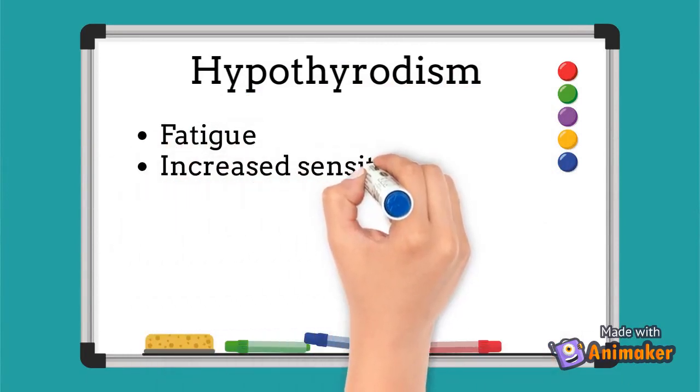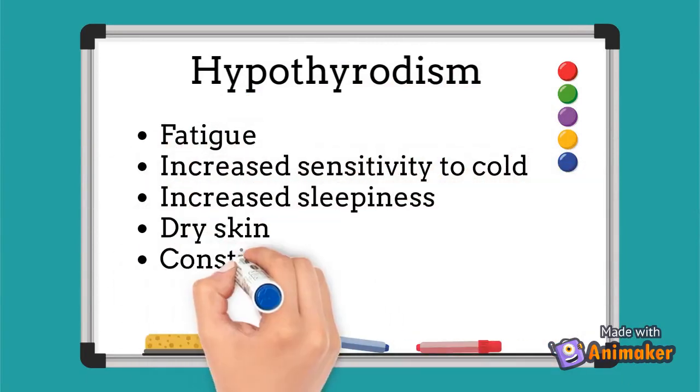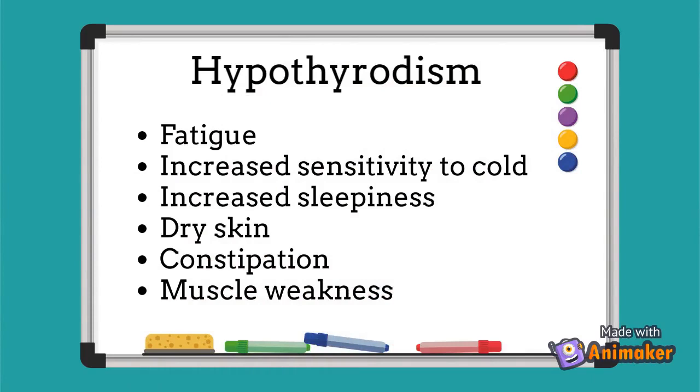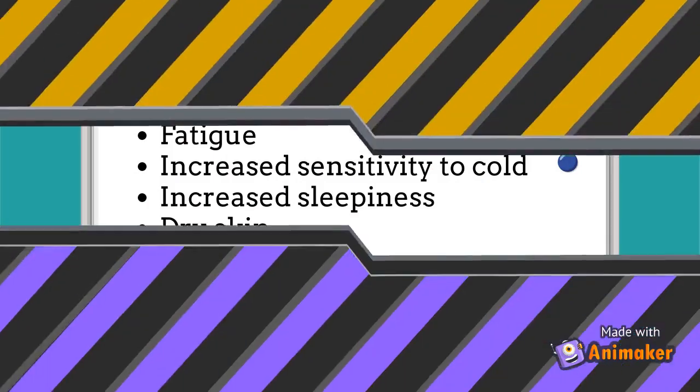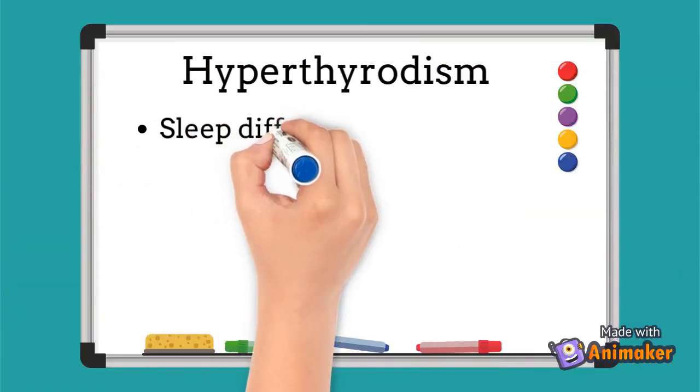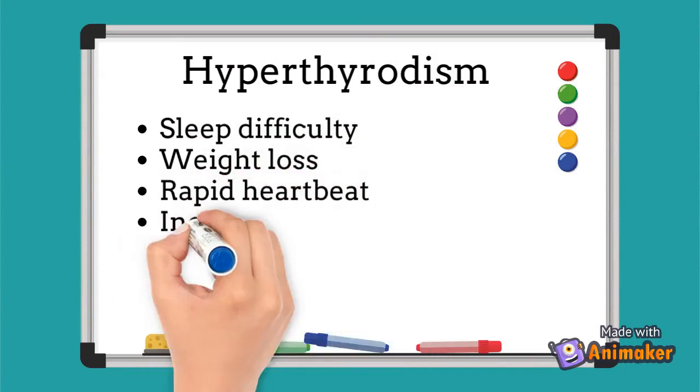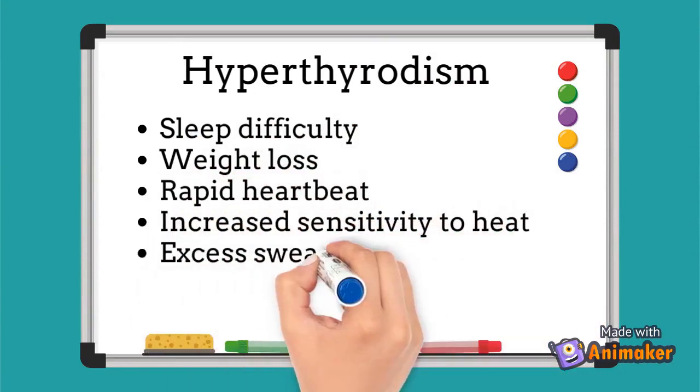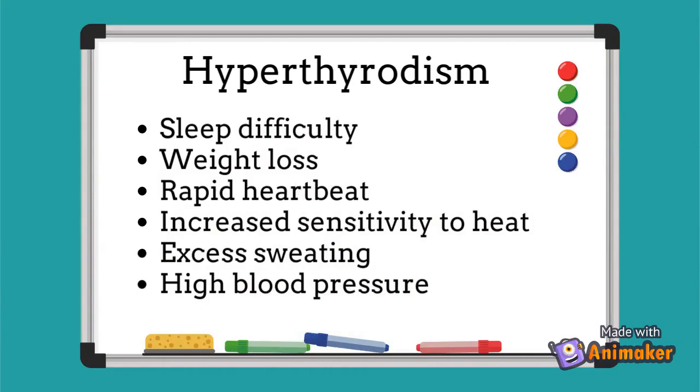The symptoms for hypothyroidism are fatigue, increased sensitivity to cold, increased sleepiness, dry skin, constipation, and also muscle weakness. For hyperthyroidism, the symptoms are sleep difficulty, weight loss, rapid heartbeat, increased sensitivity to heat, excess sweating, and high blood pressure.